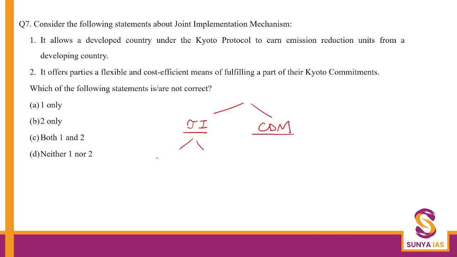So there is one developed country, and it will have a project in another developed country. Or in simpler terms, if France is, let's say, doing a project in Germany. So developed to developed, this is joint implementation.